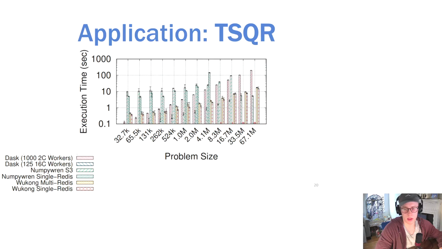Finally, we see the performance data for WUKONG. WUKONG outperformed NumPyRen by a considerable margin for all problem sizes. WUKONG also outperformed the 1,000 worker Dask cluster for all problem sizes above 131,000. The 125 worker Dask outperformed all of the other frameworks.